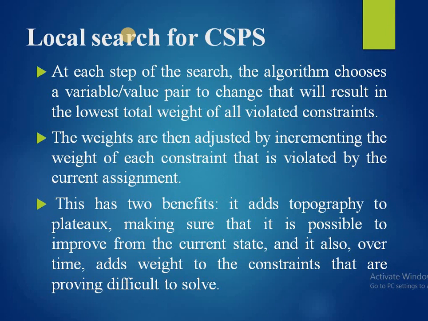The weights are then adjusted by incrementing the weight of each constraint that is violated by the current assignment. This has two benefits. So what are those? It adds topography to plateaus, making sure that it is possible to improve from the current state, and it also over time adds weight to the constraints that are proving difficult to solve.